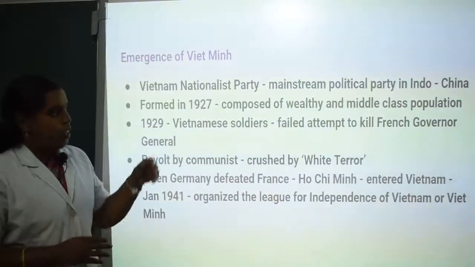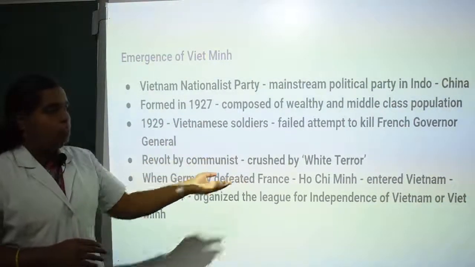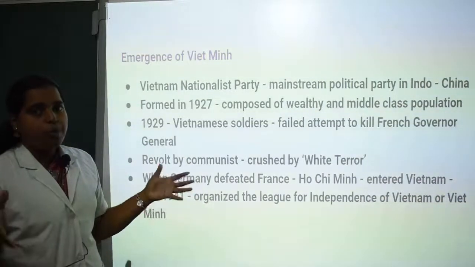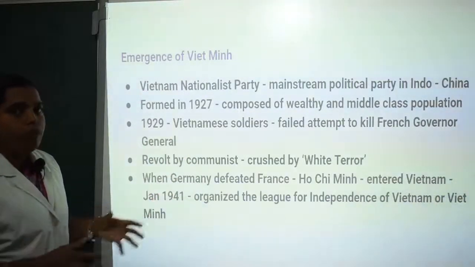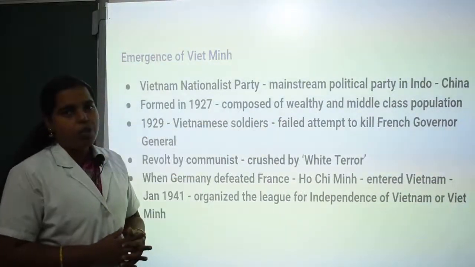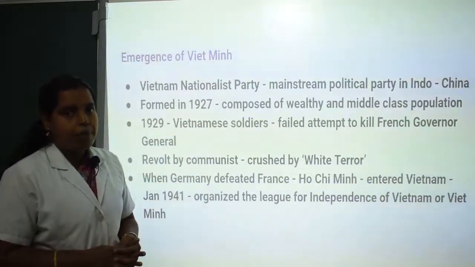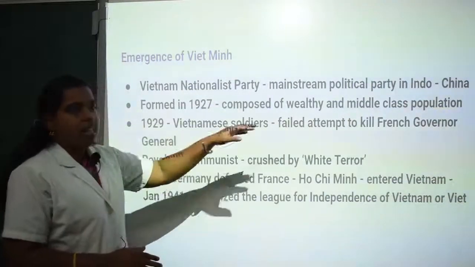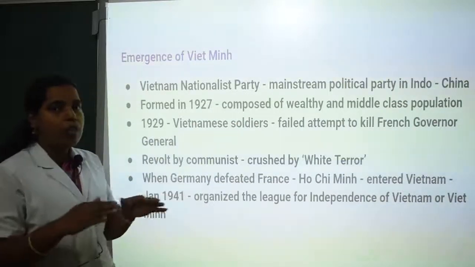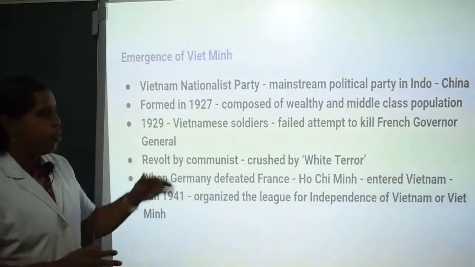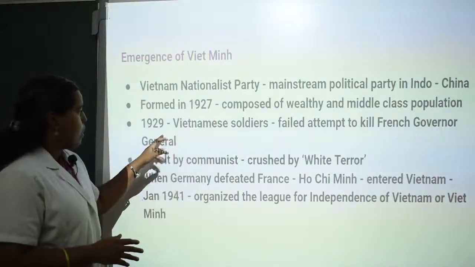Wealthy means there was enough economic resource, and the middle class, the working group of people, also made up much of the membership. With an equal amount of working people, the party would be stronger.